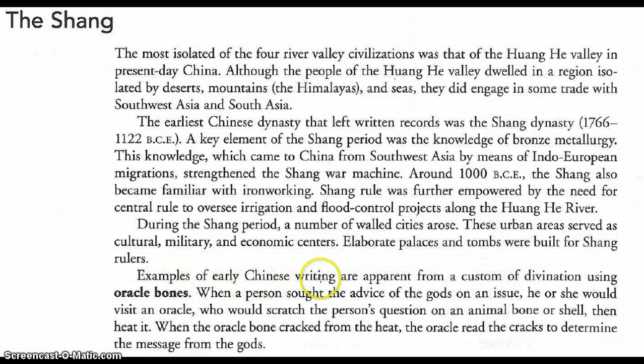Examples of early Chinese writing are apparent from a custom of divination using oracle bones. When a person sought the advice of the gods on an issue, he or she would visit an oracle who would scratch the person's question on an animal bone or shell, then heat it. When the oracle bone cracked from the heat, the oracle read the cracks to determine the message from the gods.